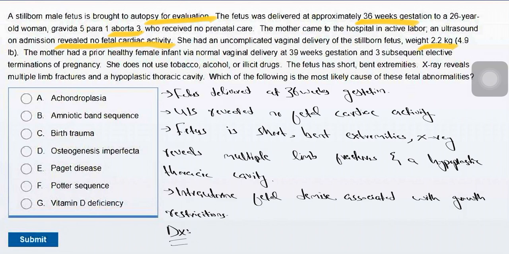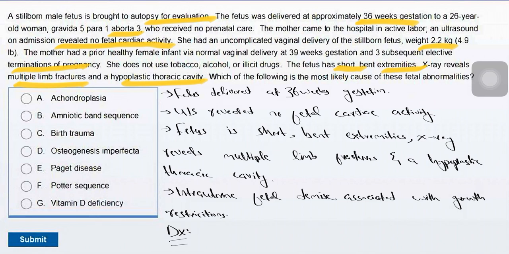The mother had a prior healthy female infant via normal vaginal delivery at 39-week gestation and 3 subsequent elective terminations of pregnancy. She does not use tobacco, alcohol, or illicit drugs. The fetus has short, bent extremities, and X-ray revealed multiple limb fractures and a hypoplastic thoracic cavity. Which of the following is the most likely cause of these fetal abnormalities? Achondroplasia, amniotic band sequence, birth trauma, osteogenesis imperfecta, Paget disease, Potter sequence, vitamin D deficiency.